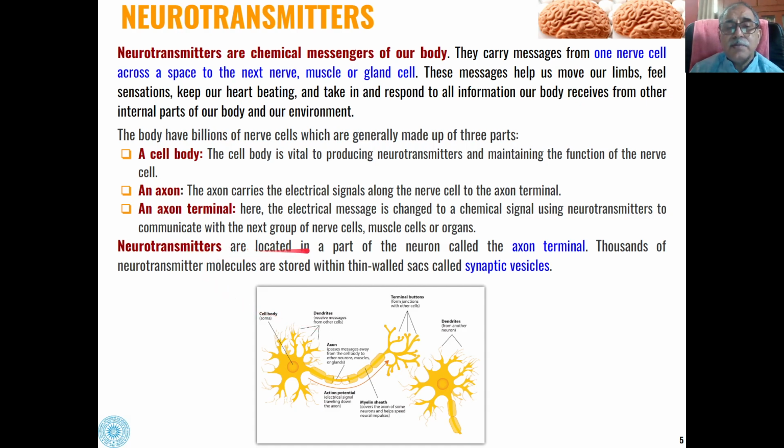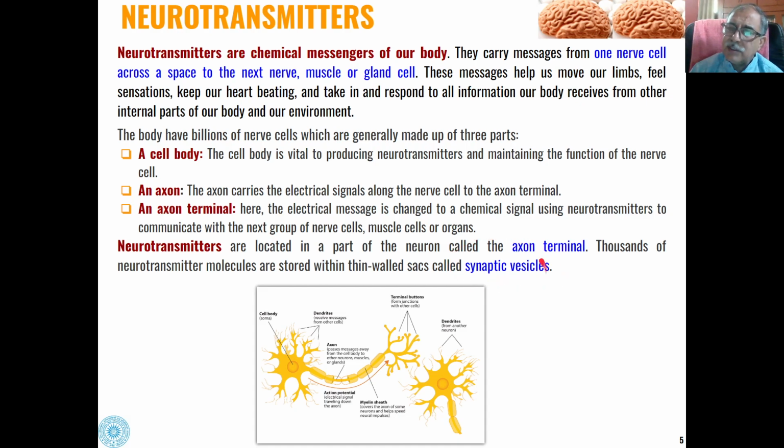The neurotransmitters are located in a part of the neuron called the axon terminal. As I've told you, these are the axon terminals, and thousands of these neurotransmitter molecules are stored within thin walled sacs, which are called synaptic vesicles.